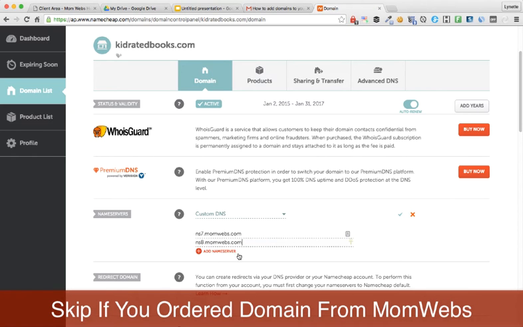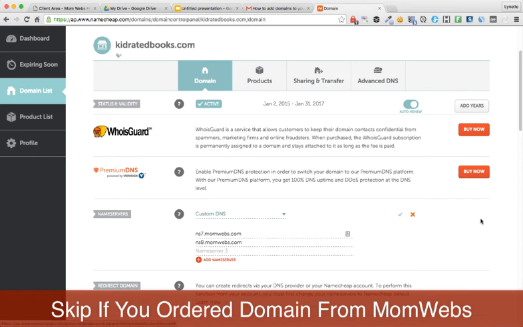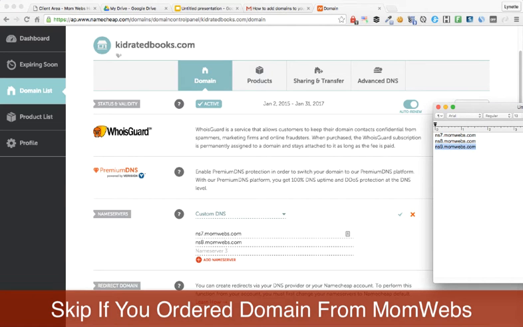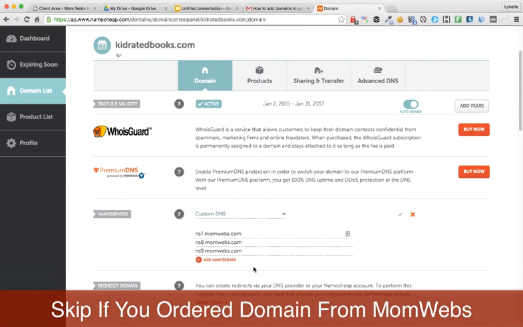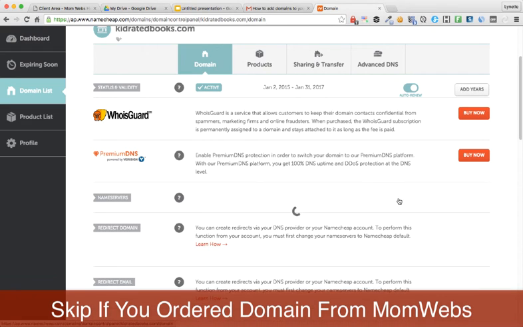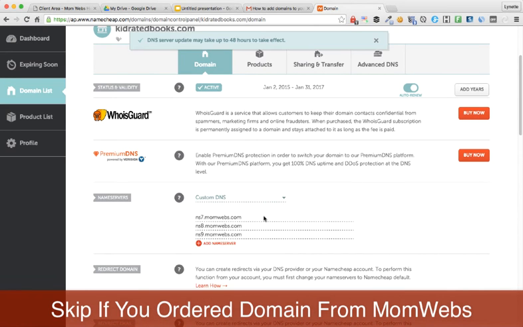Replace that as well. And because we've got a third, we'll click Add Name Server and do the same, just copy and paste. Very easy. And then just click Save. Now, if you're using a different registrar, you may have to look up their instructions how to do this. Namecheap is a pretty good registrar, and we use them and do recommend them as well.